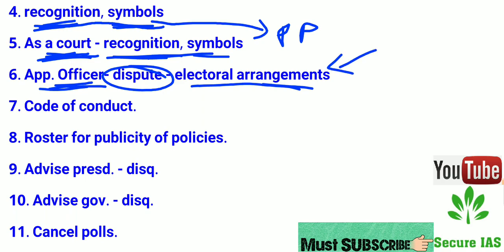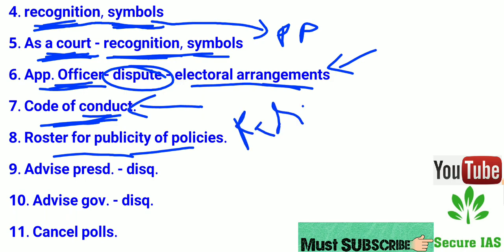Now move to the seventh point. Code of conduct. The code of conduct is to be observed by the parties and candidates from time to time during the election, and it is notified by the Election Commission. Roster for publicity of policies. He prepares a roster for publicity of policies of political parties on radio, TV, etc. at the time of election.